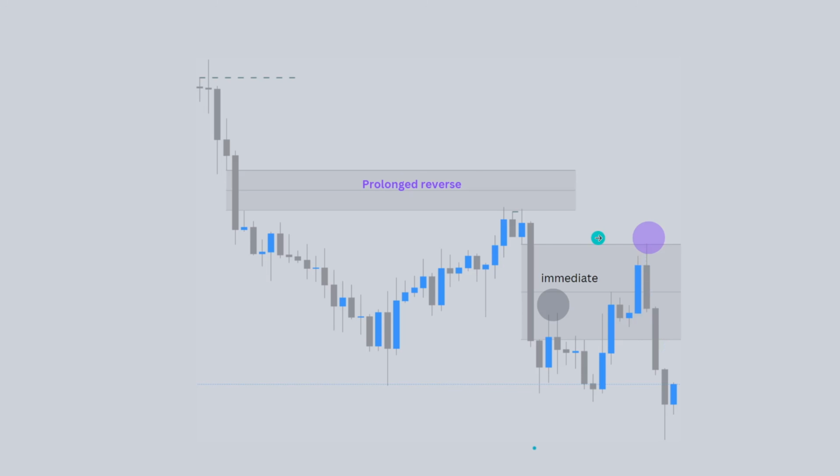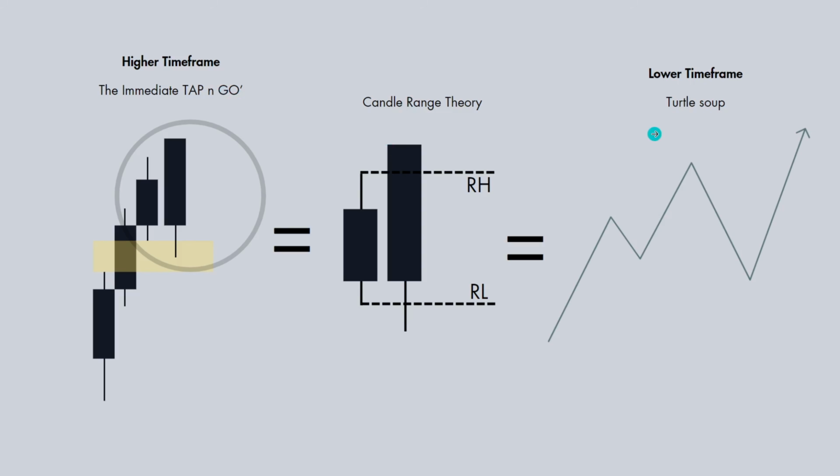So understanding the two main ways that price can fill out your fair value gap will also give you that clarity to then have the discernment for your next trade. If you're having a prolonged reversal, you should then start looking for lower time frame entry models. If you have an immediate reversal, you will then seek the candle range theory and the turtle soup model on your lower time frame.